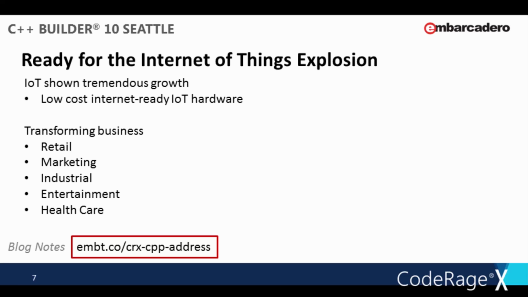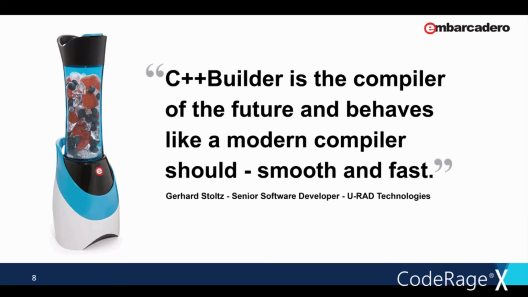Throughout Code Rage, we will be showcasing a lot of technologies and development practices that will be very important in implementing IoT solutions. We're going to show some of those later in this presentation. C++ Builder is the compiler of the future and behaves like a modern compiler should, smooth and fast.